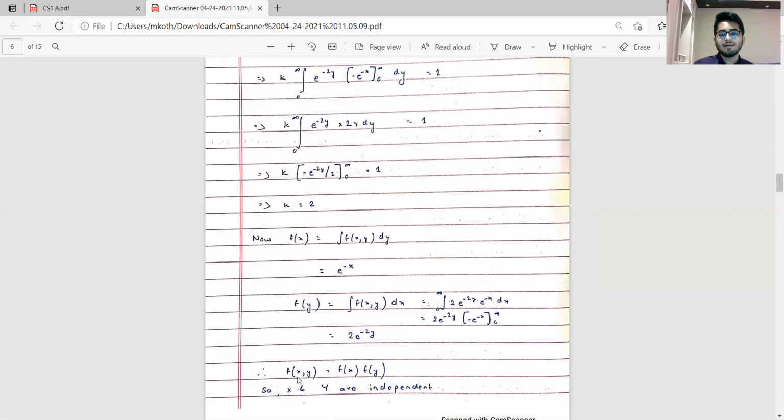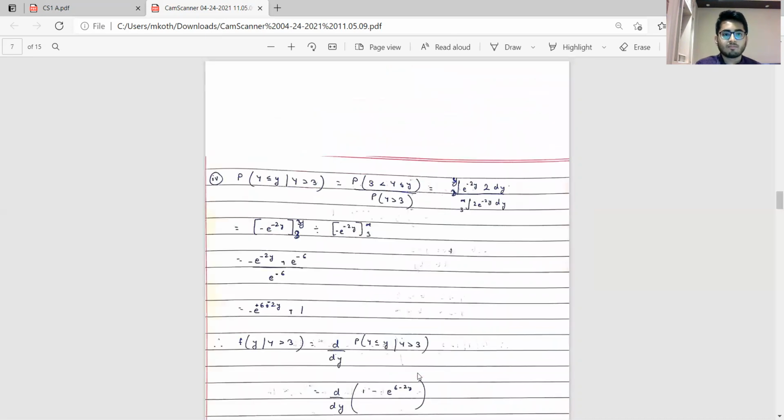So we clearly see that the joint probability is nothing but the product of the marginals, and in this case x and y are in fact independent. If the joint can be represented as a product of the marginal PDFs, then both the random variables are independent.